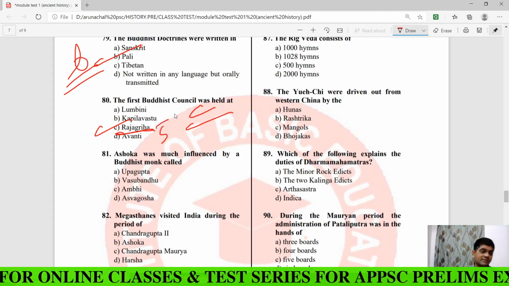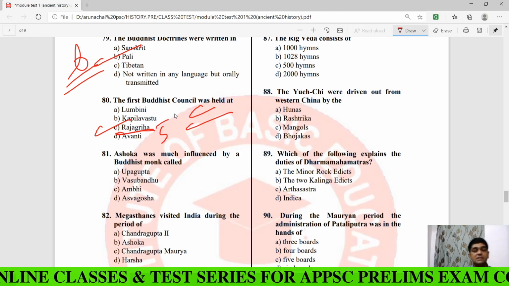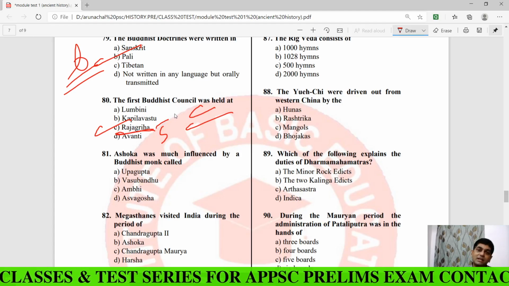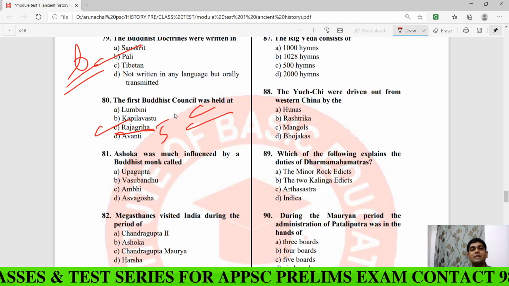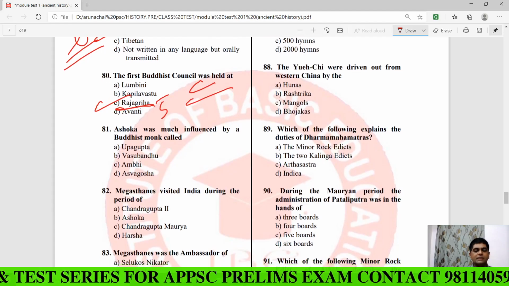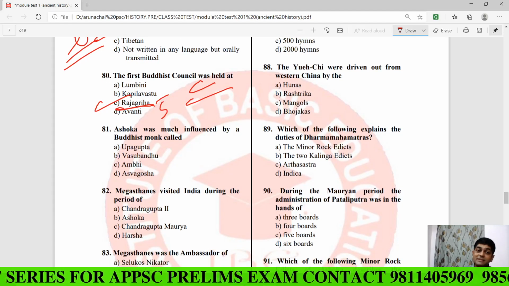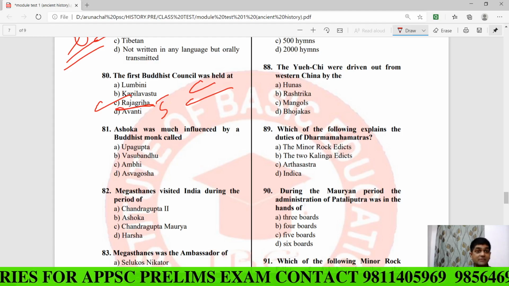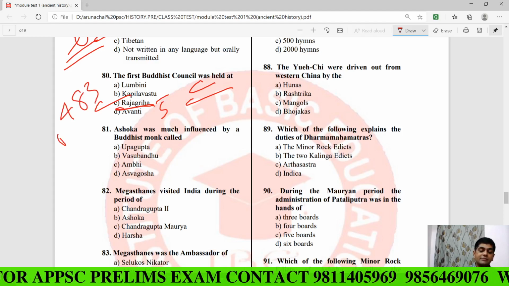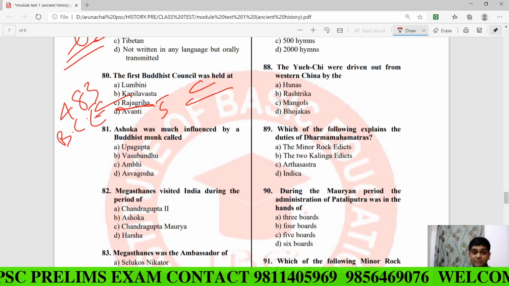So remember this. A question may be asked: which among the following cities was surrounded by five hills? Your answer would be Rajgriha. The first Buddhist council was held at Rajgrih just after the death of Buddha, that is, in 483 BCE, and it was presided over by Mahakassapa.